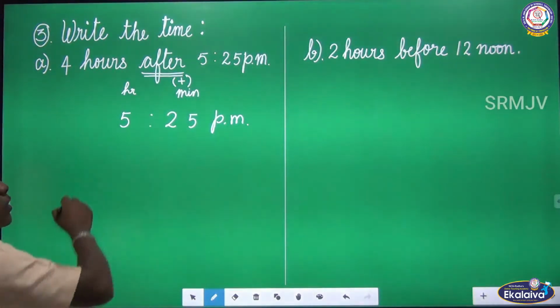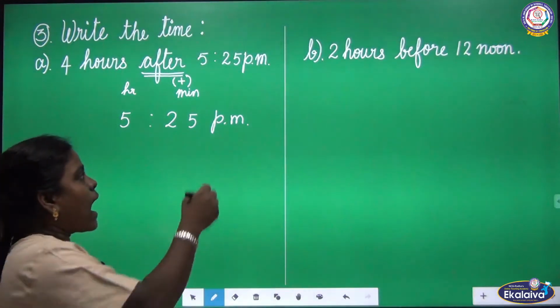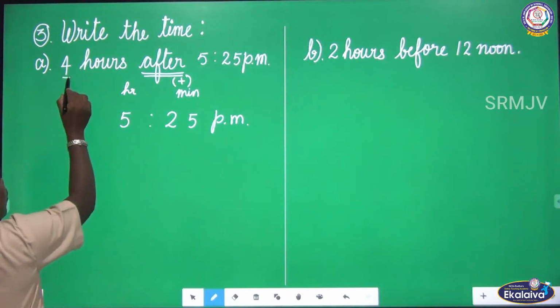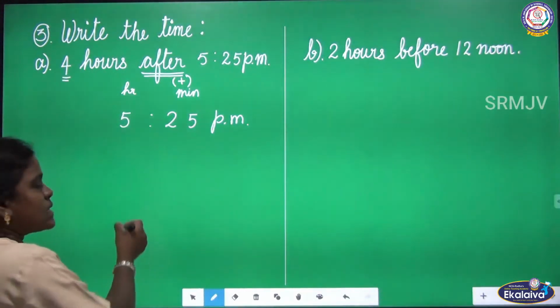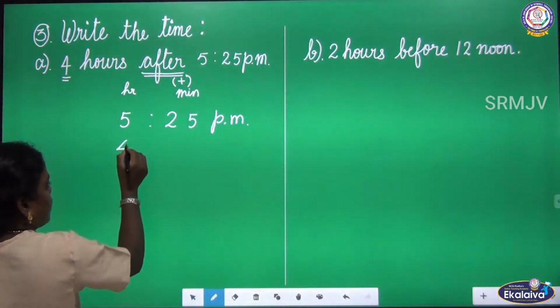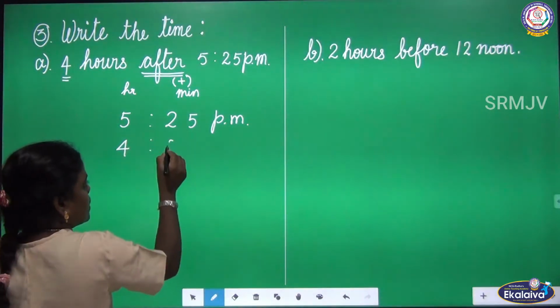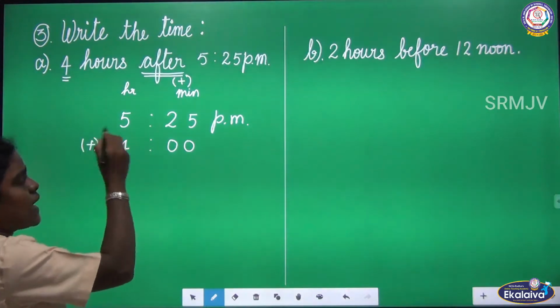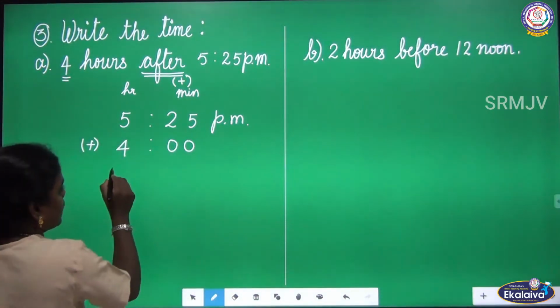So listen, we want to find out 4 hours after 5:25 PM. So we are going to write 4 below the hours column, and in the minutes place write 0. If you want to find the after, you have to add.